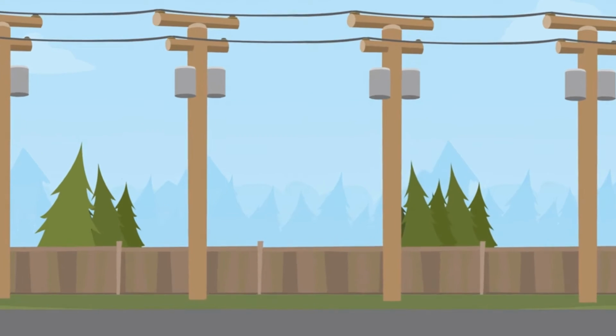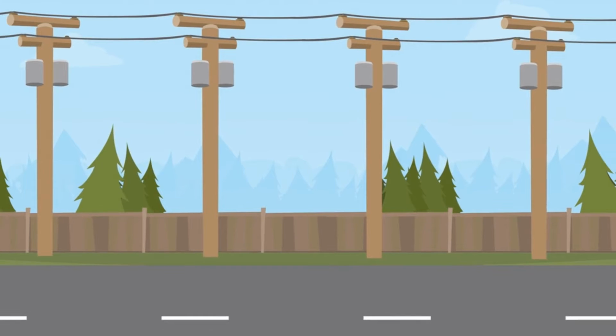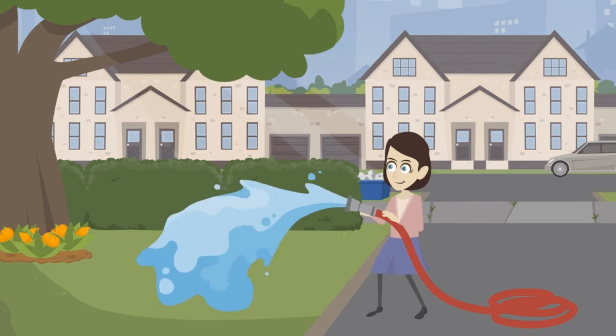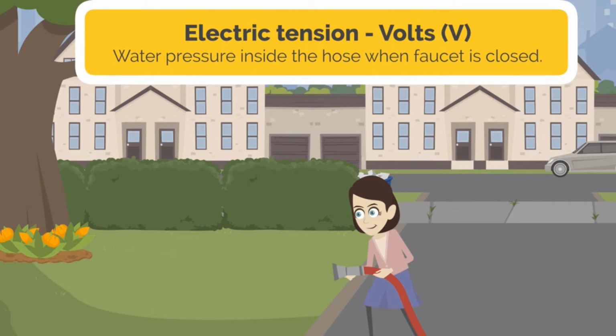What is electrical energy? It is an energy transferred by an electron movement. To better understand this energy, we will use an analogy, the one of a water hose, to illustrate the different measured variables. Electrical voltage is measured in volts, and can be compared to the pressure of water in a pipe when the tap is closed. It is therefore the voltage of the electrical circuit.